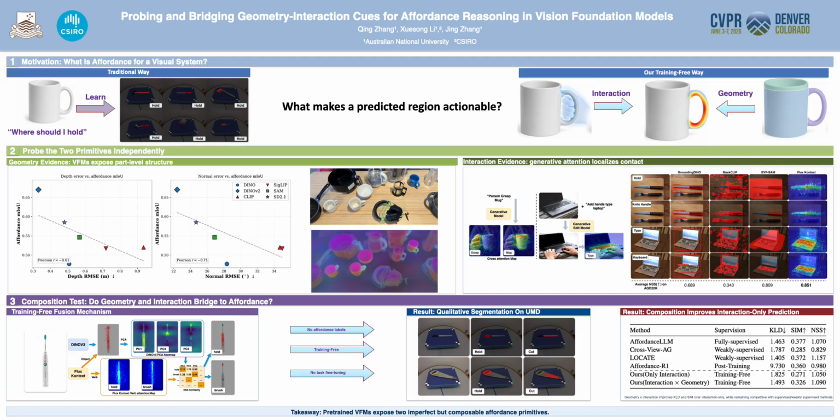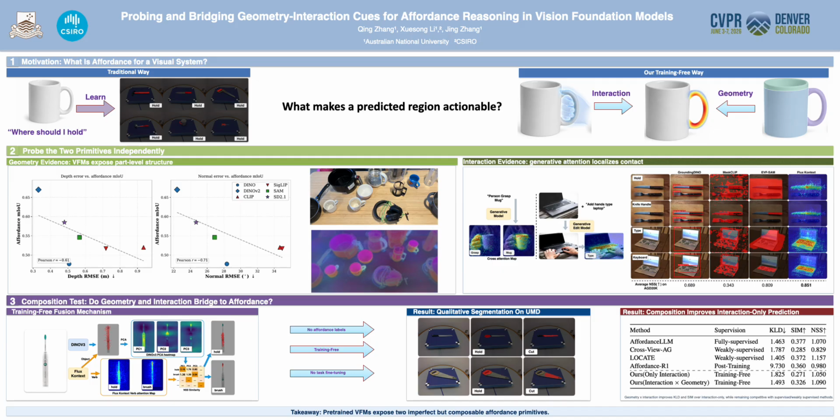In the second section, we first probe geometry. If affordance depends on object structure, then models with stronger geometric awareness should better support affordance localization. We test this using frozen visual foundation models and a lightweight probing setup. Across models, we find that depth and normal estimation errors correlate negatively with affordance mIoU. In other words, better three-dimensional geometric awareness tends to predict better affordance segmentation.